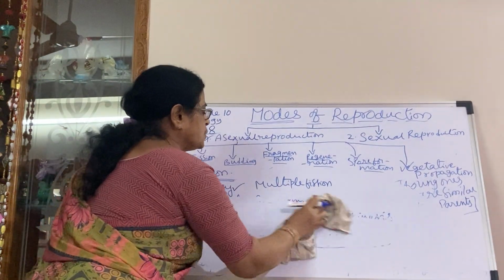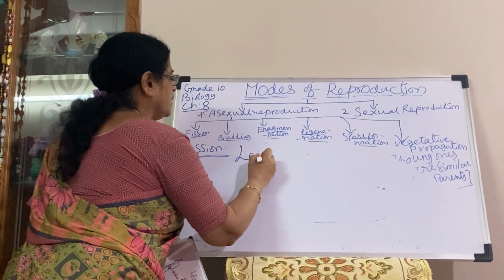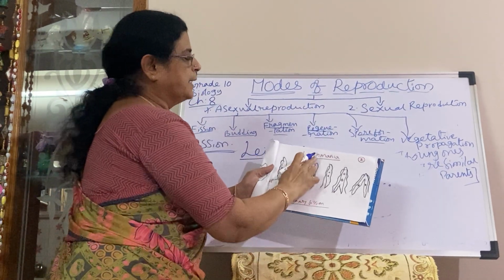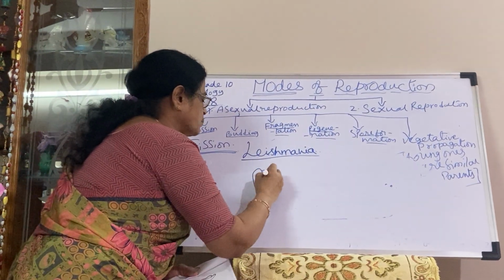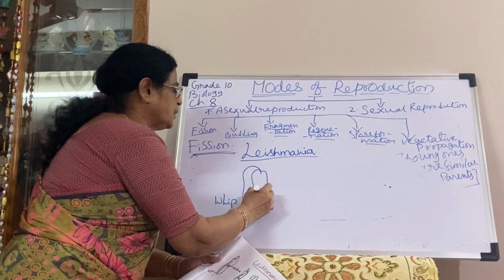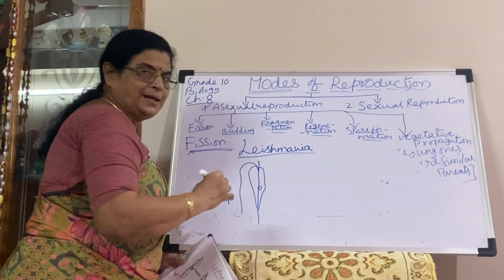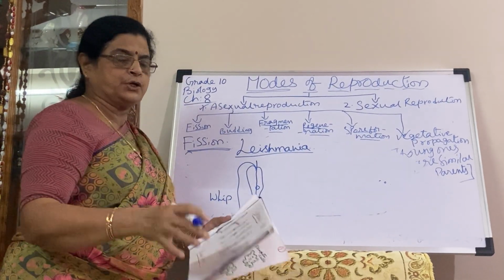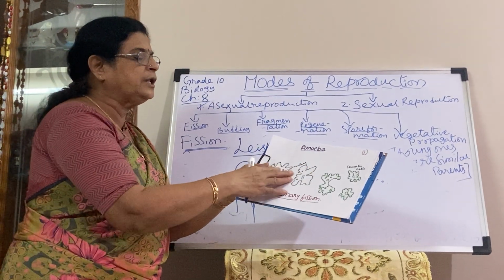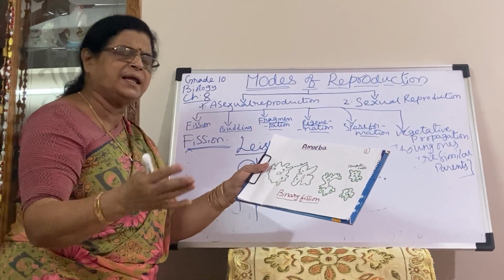Here you see, this is also leishmania, also a unicellular organism. This is a whip-like structure. Here the nucleus is present. Because of this whip, leishmania will divide in the vertical direction. Amoeba can divide in any direction, as amoeba does not have any particular shape. Horizontally, vertically, slanting, diagonally, anywhere it can divide.